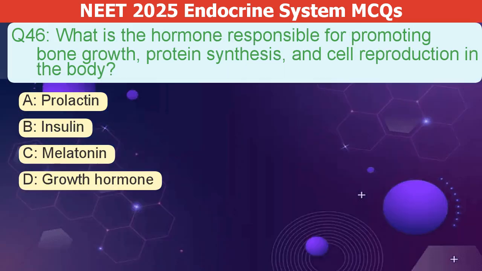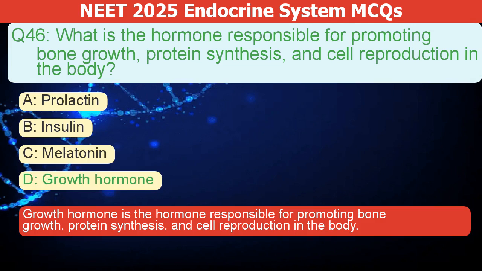What is the hormone responsible for promoting bone growth, protein synthesis, and cell reproduction in the body? A. Prolactin. B. Insulin. C. Melatonin. D. Growth hormone. The correct answer is D. Growth hormone promotes bone growth, protein synthesis, and cell reproduction.